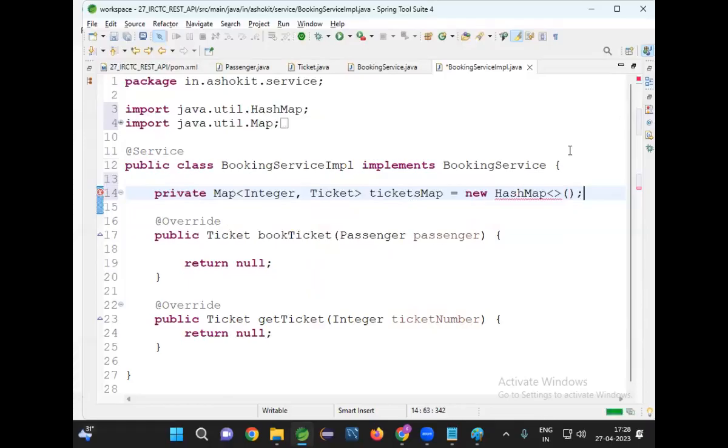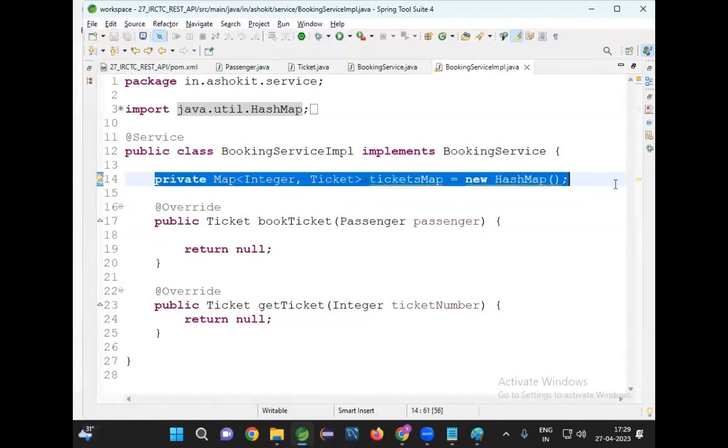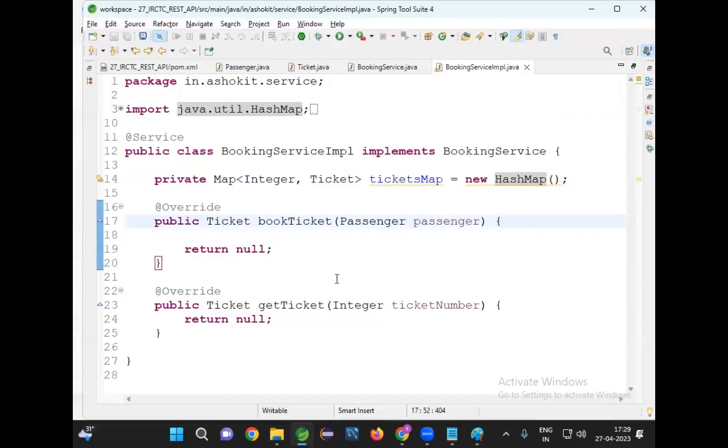New HashMap. Now, why am I not taking the database? Because I will not run this in the local machine. I will run it in a cloud machine, so the database will not be there in that cloud, right? That is a different story. So that's why I'm going for the map concept. Tickets map I'm taking. Fine, good.